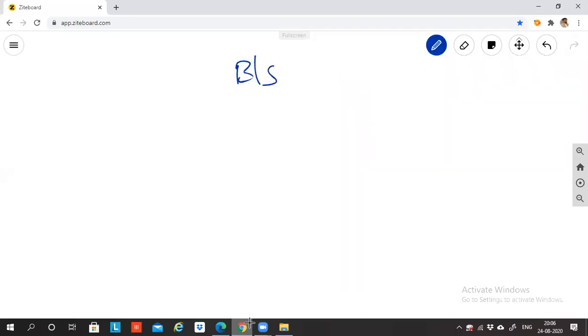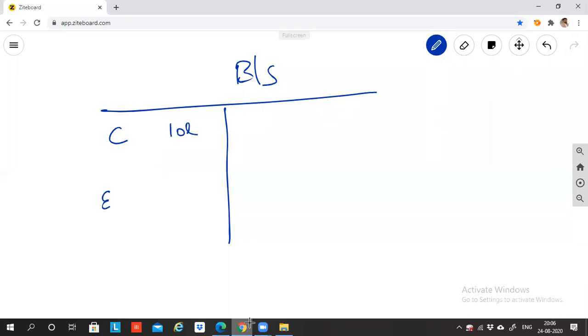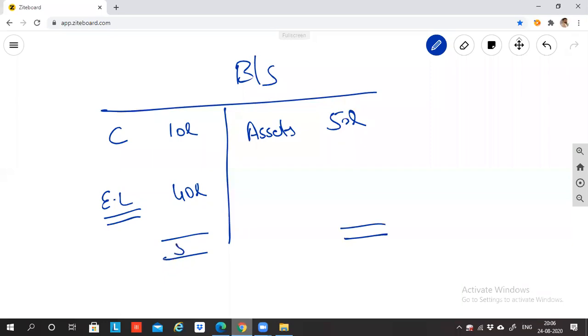This is the balance sheet. Capital is, let's suppose, 10 lakh. External loan, external liability is 40 lakhs. Various assets are worth 50 lakh. So can I say the total is 50, matching? Balance sheet is matching? All of you? Assets total 50 lakh. Assets means what? It'll be land, building, furniture, fixtures, debtors, cash, bank, everything all put together 50 lakhs.